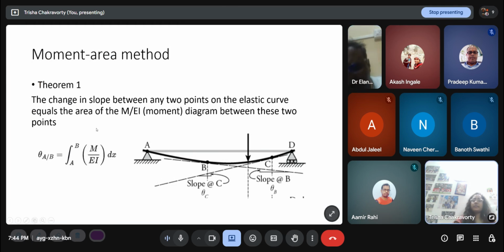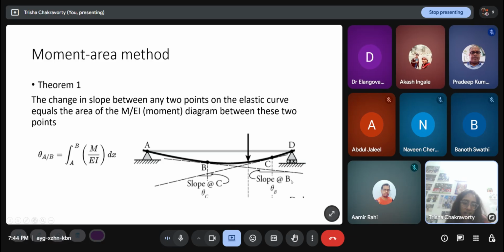So this is the moment area theorem one. You have a point A. You have 2 points in the intermediate of the beam length, B and C. What you do is you draw a tangent at B and you draw a tangent at C. The tangent at B is a straight line. It has some inclination with the horizontal. The beam was originally this ABCD entire line horizontal, so that is the original configuration. Then the tangent at B forms some angle with the horizontal. That is called the slope of B, theta B. Similarly, the tangent at C has some angle with the horizontal that is called theta C. So this is how slope is defined.